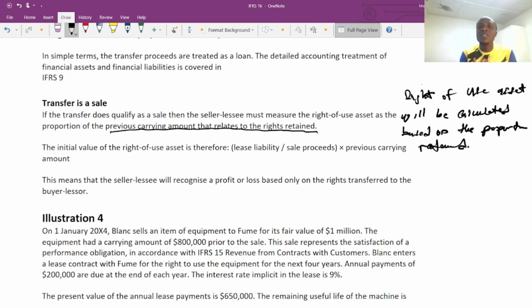But I decided to lease the particular property. The lease will give me the right to use the asset, not the ownership anymore. Very important point. We need to create this distinction.